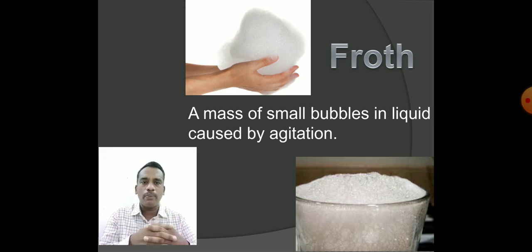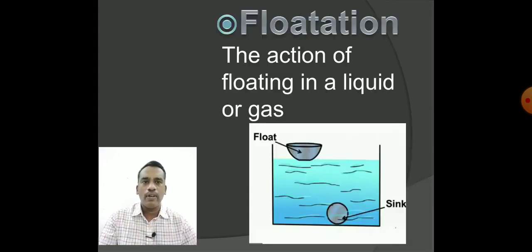The miner researched this topic: what are these particles? Then she came to know that he was working in mines rich in copper ores. Generally, copper ores are not freely available. They are present as sulfide ores. What she observed was that the mineral of copper, or the ore of copper, was floating at the top, and the gangue particles were sinking to the bottom.